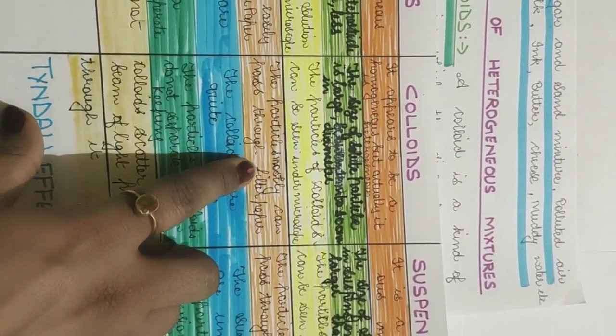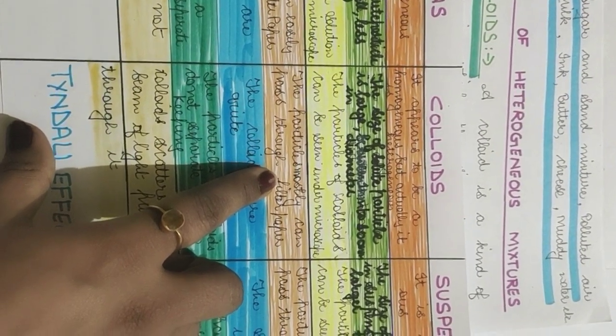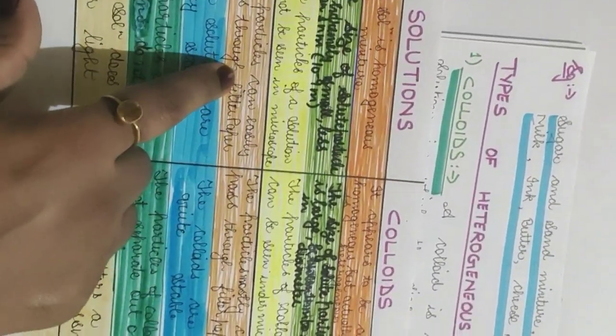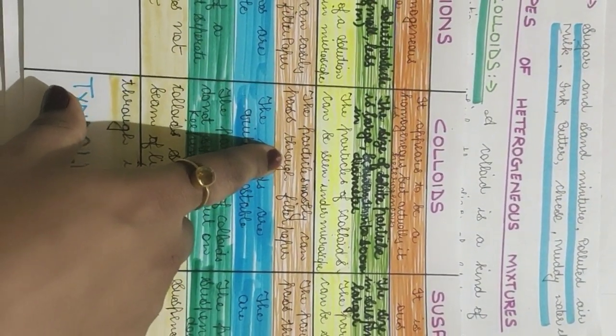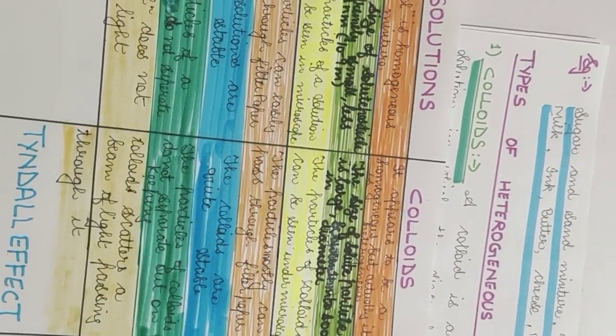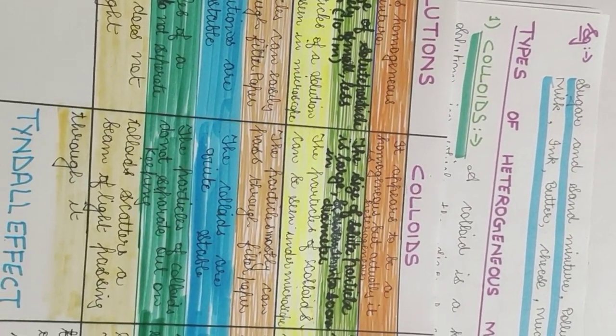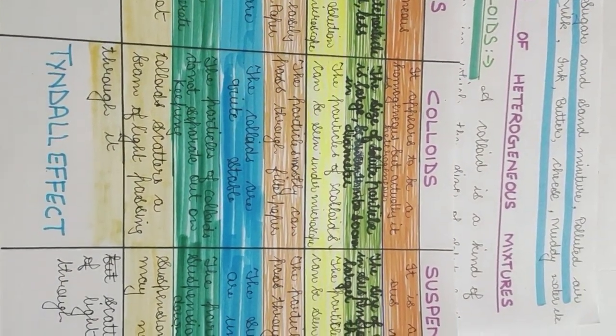paper. Here in the case of colloids, the particles also can pass through the filter paper because the size is not very big. It is a little bigger than the solutions but not so big, so they can also pass through filter paper. Have you ever thought of filtering milk? No, you cannot filter milk. It will all pass through the filter paper. That means the colloid particles can pass through the filter paper.